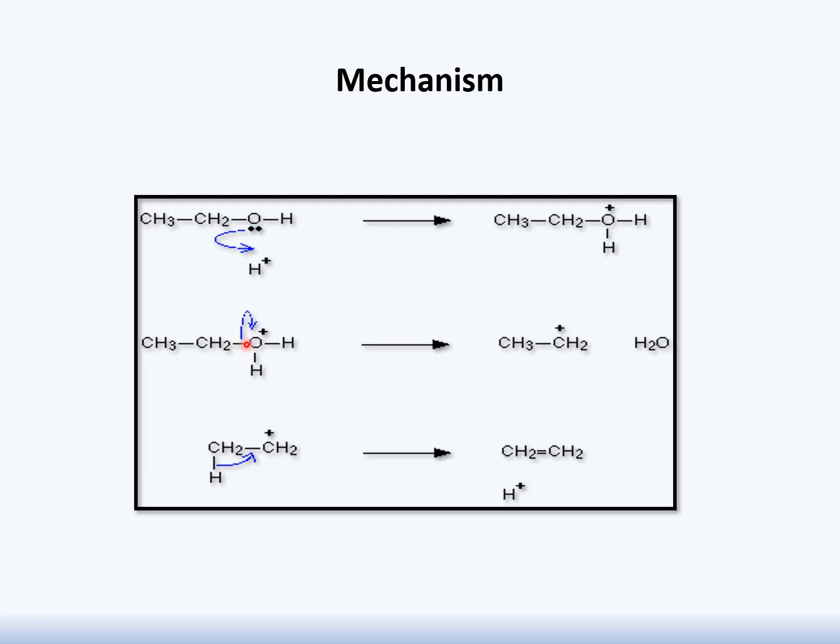So there will be breakage of the bond, and in response we have a carbonium ion, and in addition to this carbonium ion, there is a release of one molecule of water. That's why this reaction is named dehydration, as it is a removal of a water molecule. In the next step, you will see this carbonium ion will undergo deprotonation, and as a result of deprotonation there will be formation of alkene. In this example, the alkene being produced is ethene, and in addition to this, there is also a formation of H positive ion.